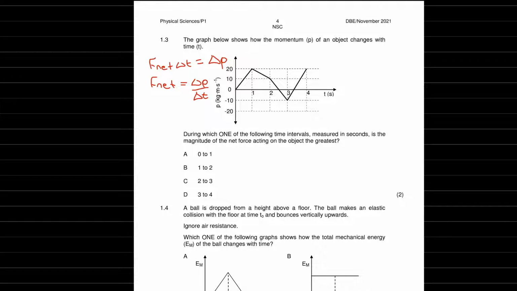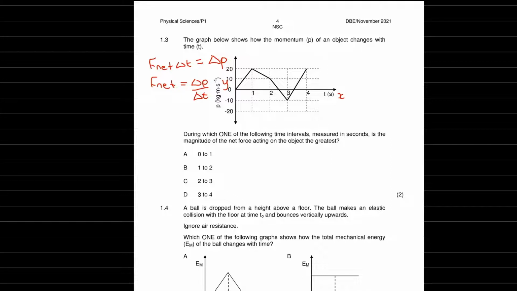Now let's relate this to our graph. What is p? P is the y-axis. And what is delta t? Delta t is the x-axis. Which means that F net is just the gradient. So we're looking for the greatest magnitude of F net, which means we're looking for the steepest gradient. And that would be between 3 and 4.